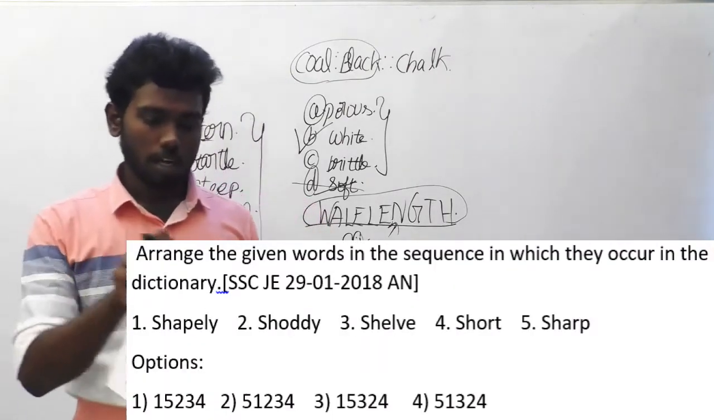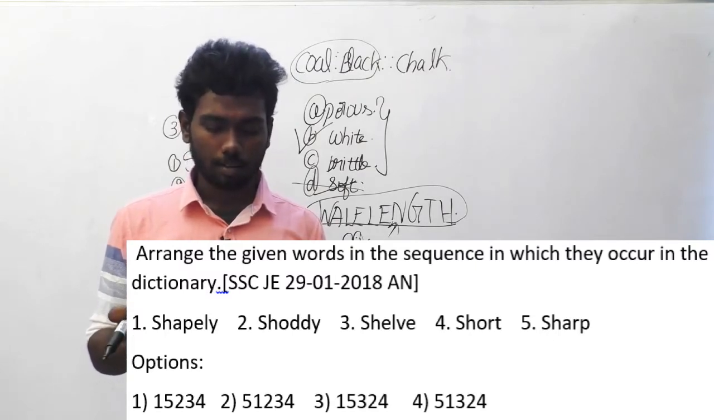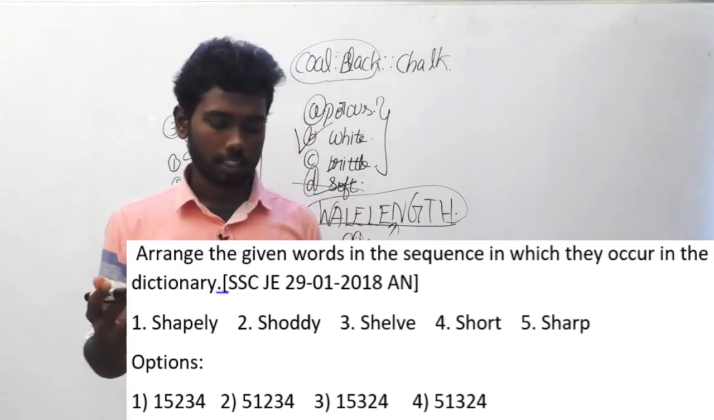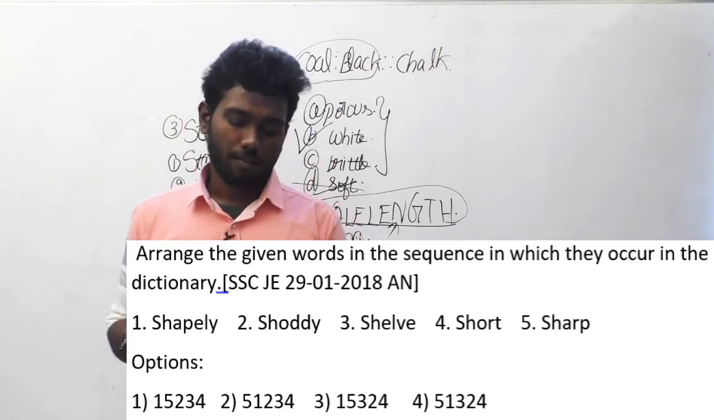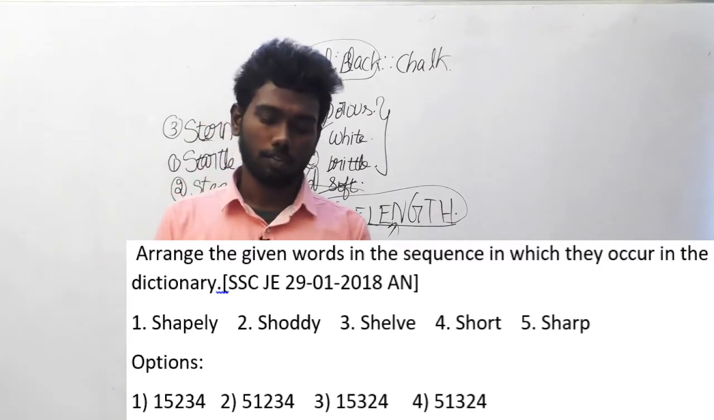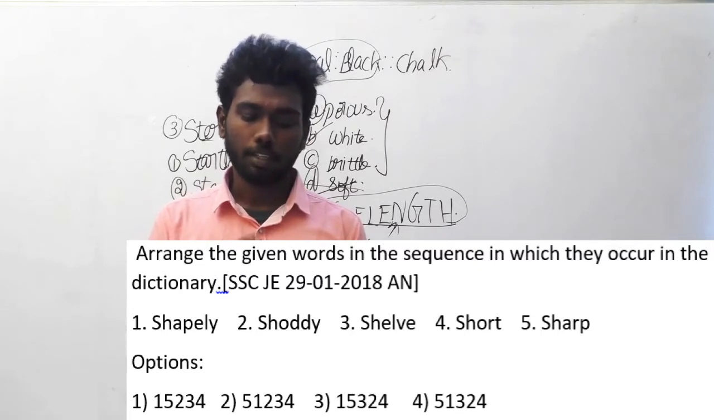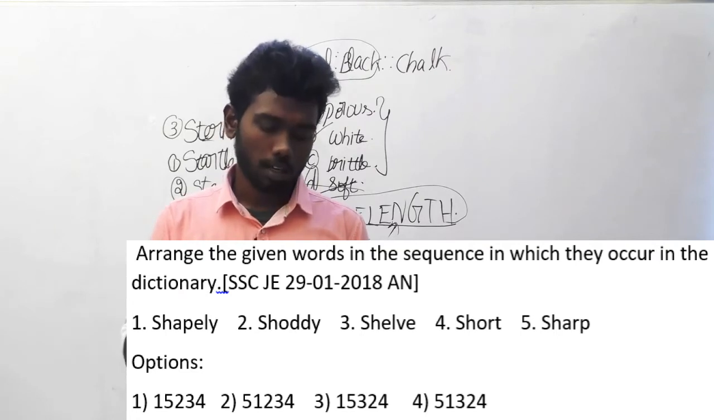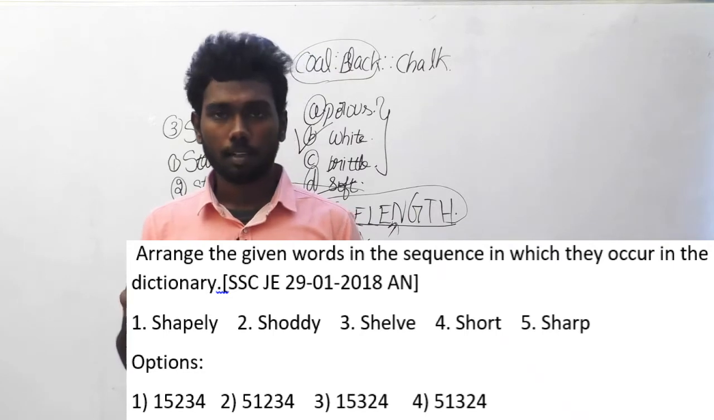Let us move on to the 104th question. Arrange the given words in the sequence in which they occur in the dictionary. The same question, but the options are changed. Shapely, shoddy, shelve, short and sharp. Few options are given below, and with that you have to select in the same manner. In this question, SHA will come before, and after that there are two words starting with SHA: SHAP and SHAR. So P will come before R. So the first option will come first, and the fifth option will come next,